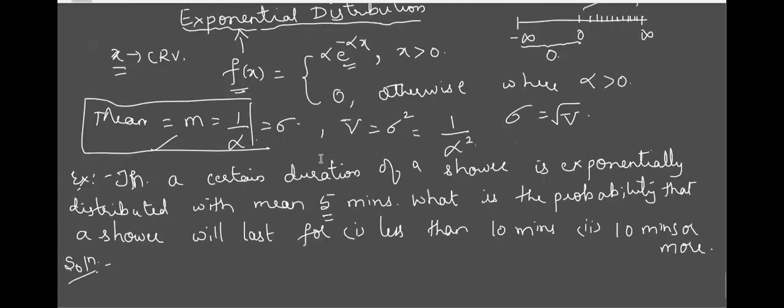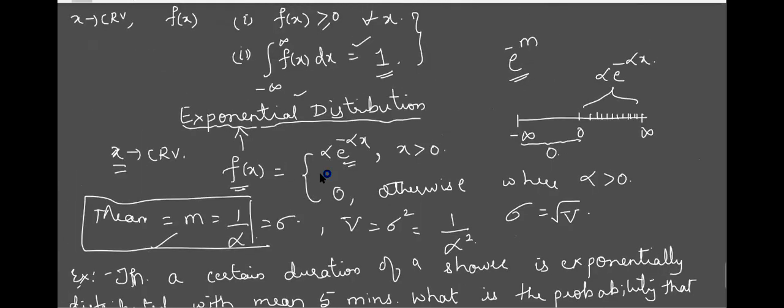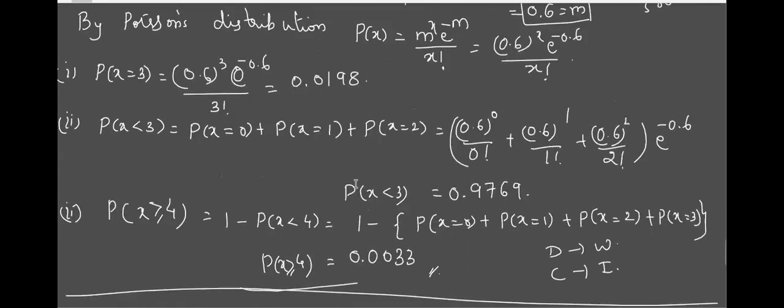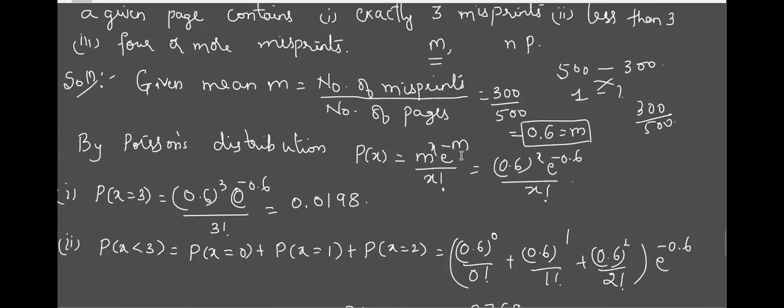Just see this function f of x. You can write this function very easily if you know the value of alpha. Like in Poisson's distribution, if you know only the value of m, you could write it, because only m was required.